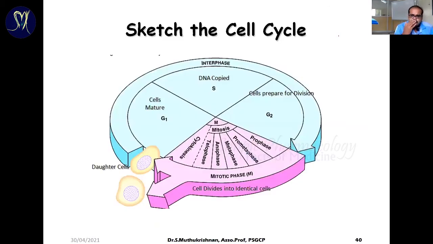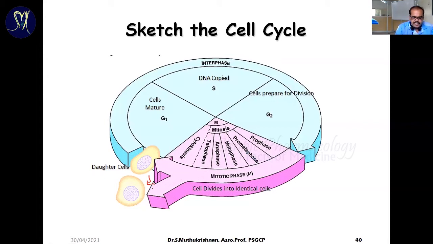So the cell cycle is nothing but the cell undergoing the multiplication process. One cell is going to divide into two different cells. That process is called the cell cycle. Simply, we can say it is the cell multiplication process or cell division process.